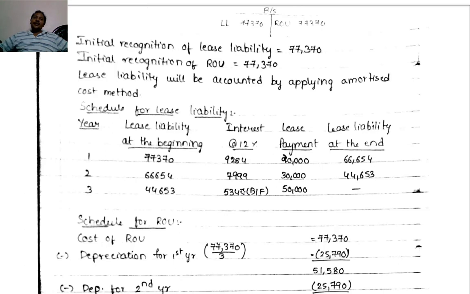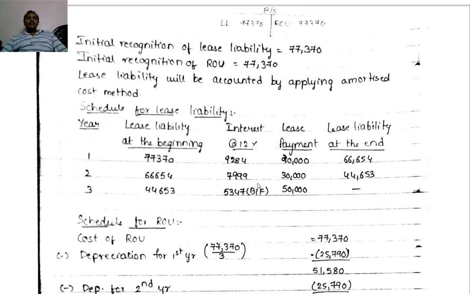Now third year beginning, the liability will be 44,653. Now interest at 12%, that comes to 5,347. For the last year, you take the interest as the balancing figure. Our total liability comes to 50,000 and lease payment will be 50,000. It will become zero lease liability. This way of accounting is called the amortized cost method.